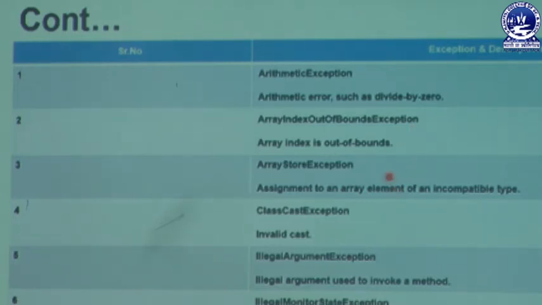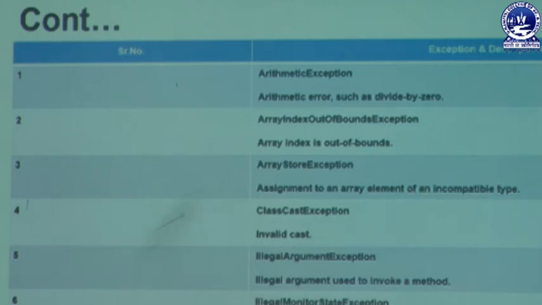Next class is written as ArrayStoreException, with A capital, S capital, E capital. These three words are combined together and considered as a single word, ArrayStoreException. This exception class is specially used for assignment to an array element of an incompatible type.